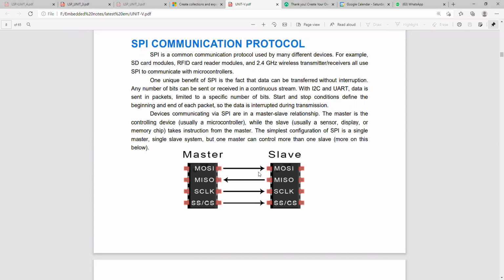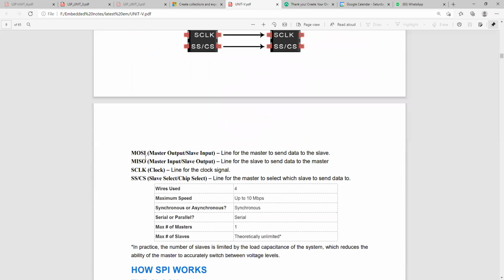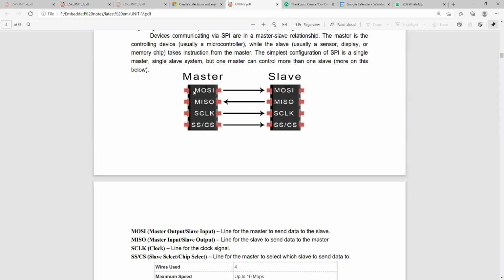See here, MOSI, MISO, SCLK, and SS or CS. Here you can see MOSI is master output, slave input; MISO is master input, slave output; then serial clock, slave select and chip select. Based on this, this is the master and this is the slave.